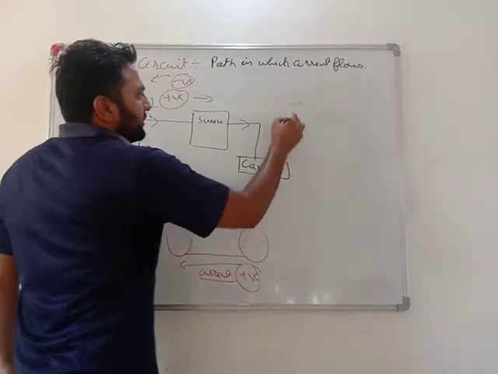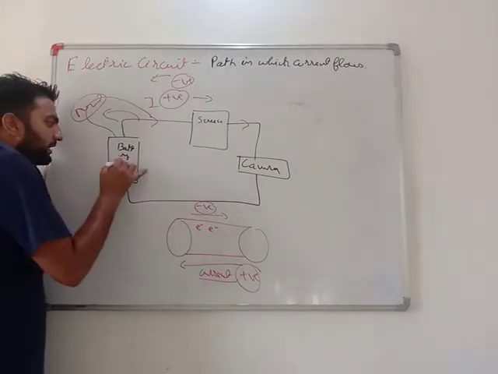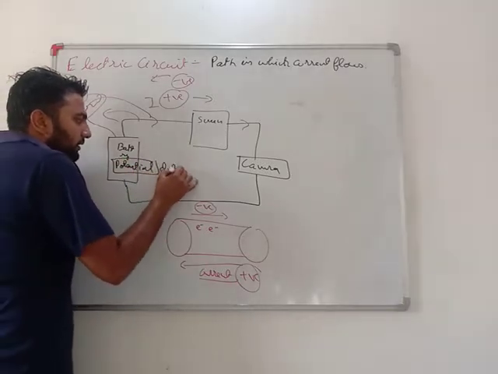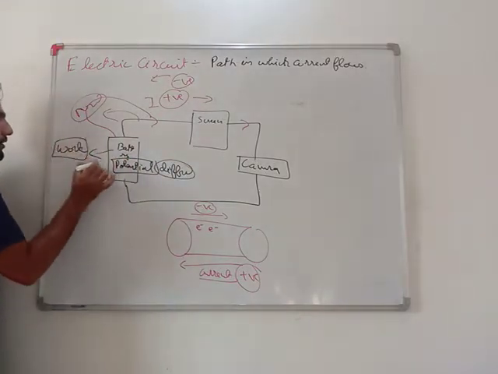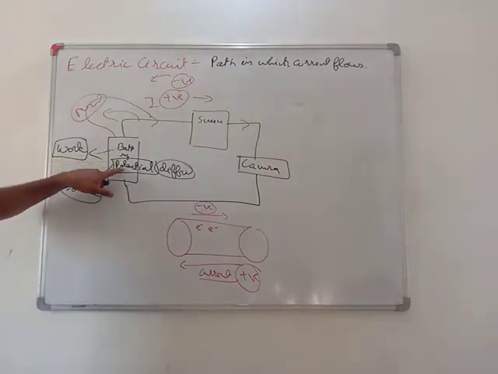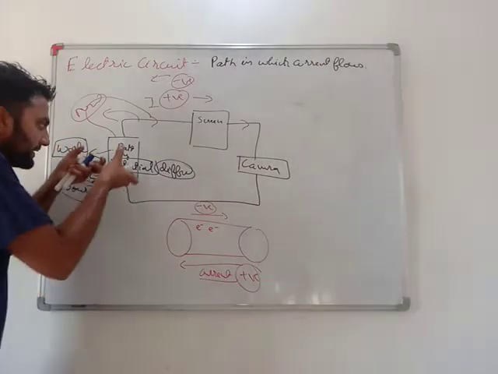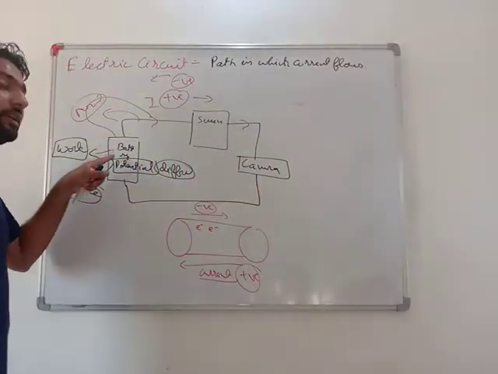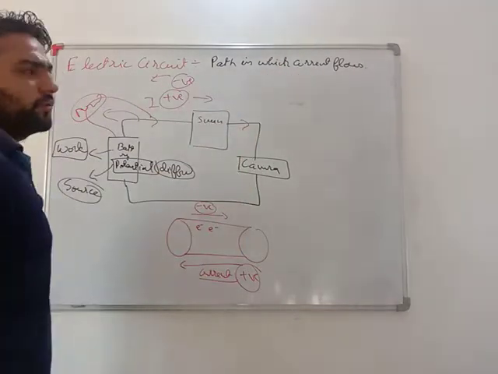Get it? For simplicity, my dear students, this is the only battery which is creating potential difference. Potential difference means this battery is the work-doing element or source of work. This battery is giving potential difference. What is potential? Work done. This battery is doing work. What work? It is taking the electrons, pushing them and making them flow. Very important. This is the main thing which is doing the work. So this is the electric circuit, the path in which electric current flows.